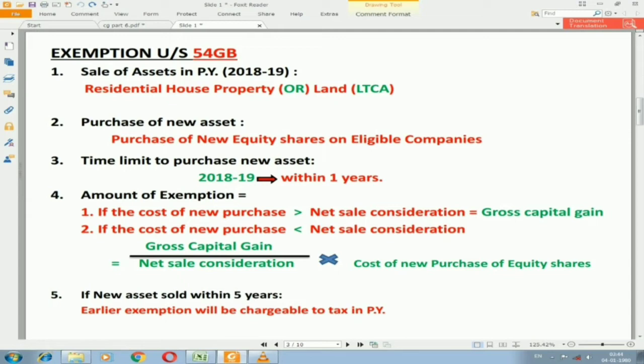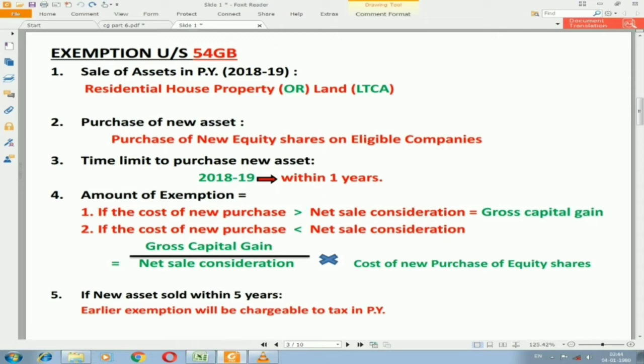Eligible companies can be a manufacturing company where the investment in plant and machinery should be more than 25 lakhs, but it should be less than 10 crores. And other companies, like any startup company, can also be eligible for this, but that startup company should be started or incorporated after 1st April of the previous year in which the asset is transferred.